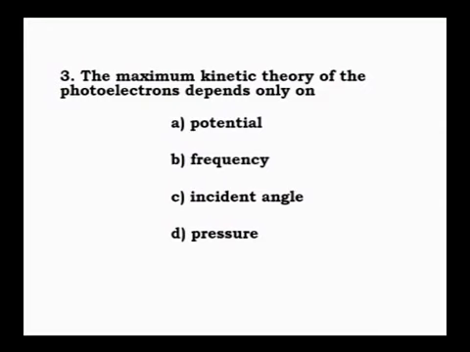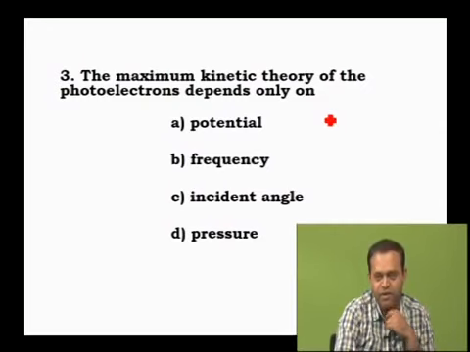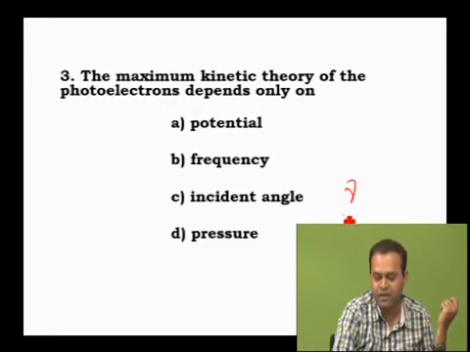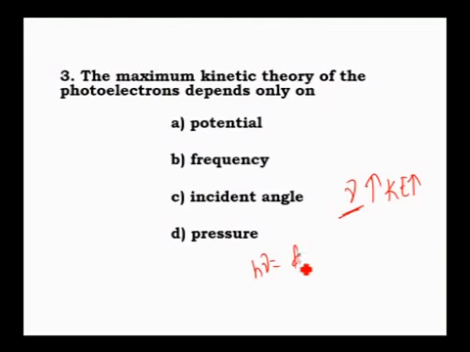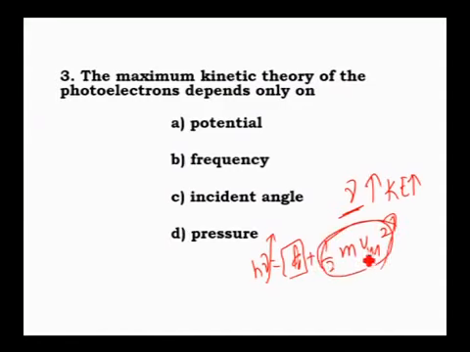Then question number 3, already told: the maximum kinetic energy of photoelectron depends only on frequency, correct? Because as frequency increases, the value of kinetic energy also increases. How? You know the Einstein equation, h nu is equal to phi naught plus half m vm square, correct? For a given photometal, work function is constant. Therefore, if there is an increase in frequency of incident radiation, there is an increase in velocity. If velocity increases, definitely kinetic energy of photoelectrons also increases. Therefore, we can conclude that the maximum kinetic energy of photoelectron depends on frequency. Clear?